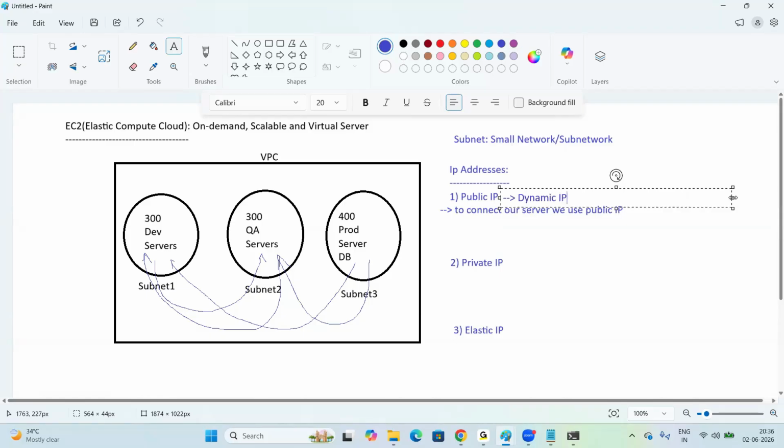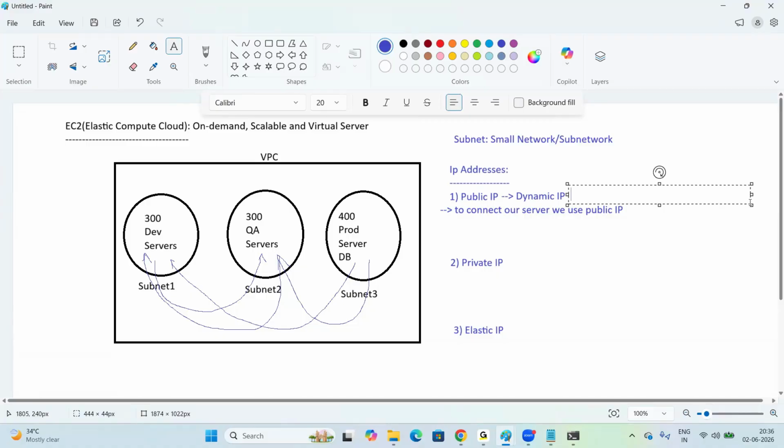So what is dynamic IP, anyone? What is dynamic IP? It will not be constant, but it will change whenever you restart the VM, the EC2 instance. IP will not be static. Yes, correct. So public IP is a dynamic IP. The IP dynamically changes when we start the server.